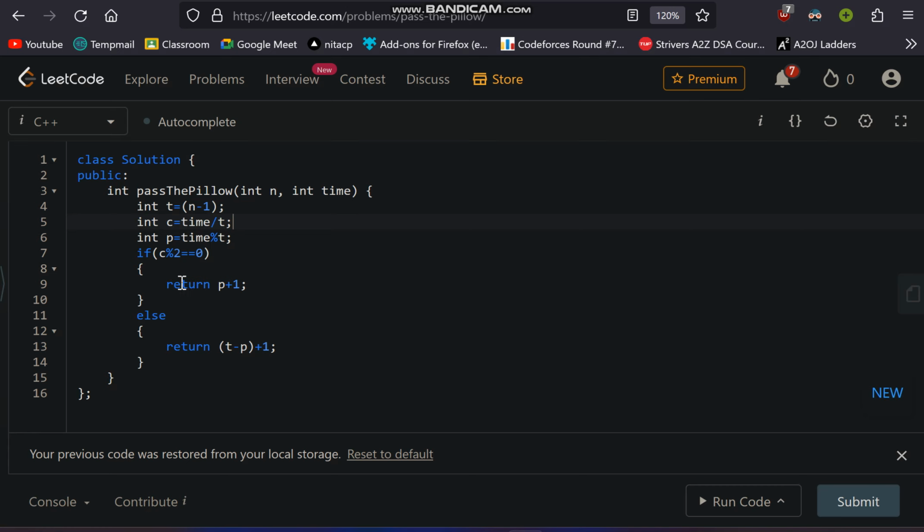So that's what we are doing. If C modulus 2 is 0, then we simply return P plus 1, because the indexing is from 1, and in P we are storing the exact position where we are. And if the value of C modulus 2 is not 0, that means we are in the reverse direction, returning back to the initial position. So that's why I am returning T minus P plus 1. Why T? Because in T we are storing the total time we require to complete the distance one time. So that's why T minus P plus 1. So that's it for this question. Thank you.